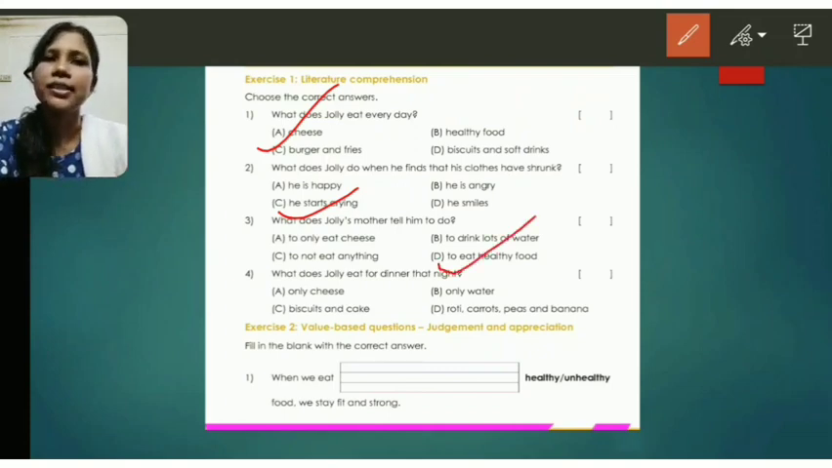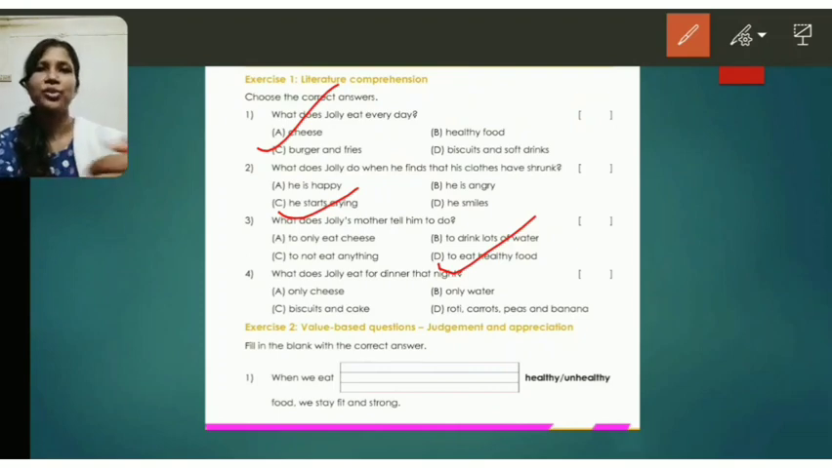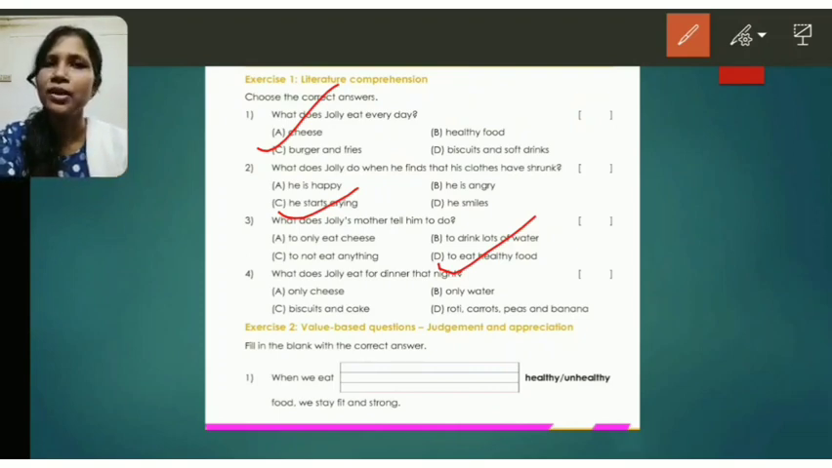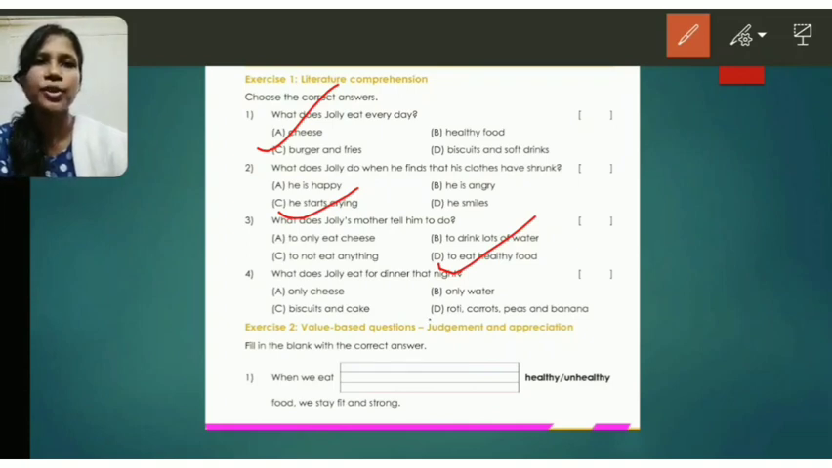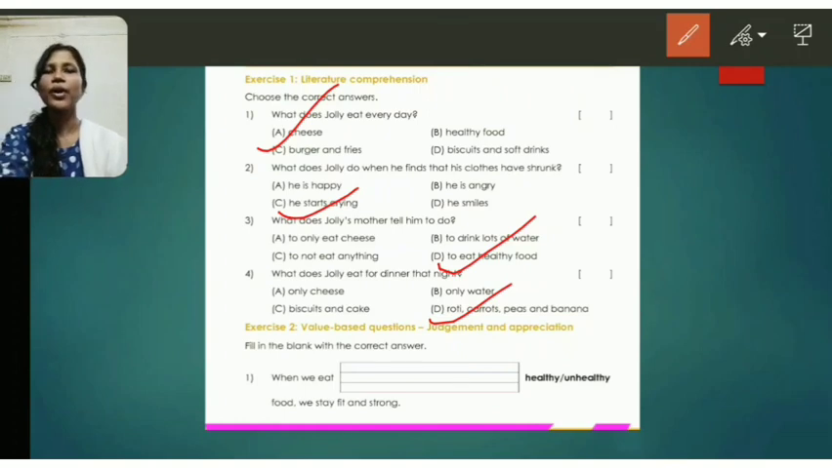And next, lastly, what does Jolly eat for dinner that night? So that night Jolly took healthy food. So it will be option number D. Rotis, carrots, peas and banana. Option number D. So I hope all these 4 exercises are clear to you. These questions are clear to you.